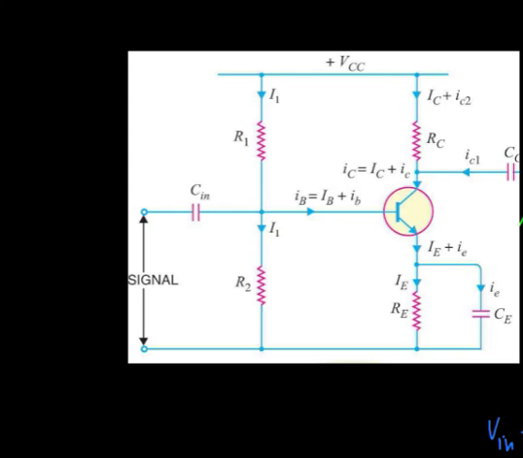A capacitor Cin is used to isolate the signal source from the resistance R2, and a coupling